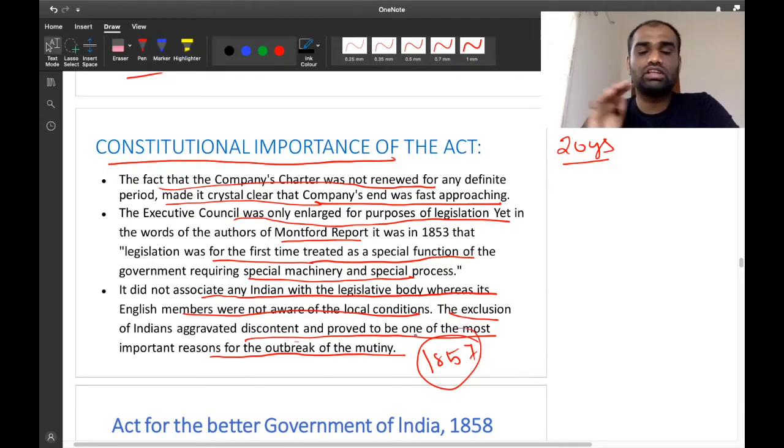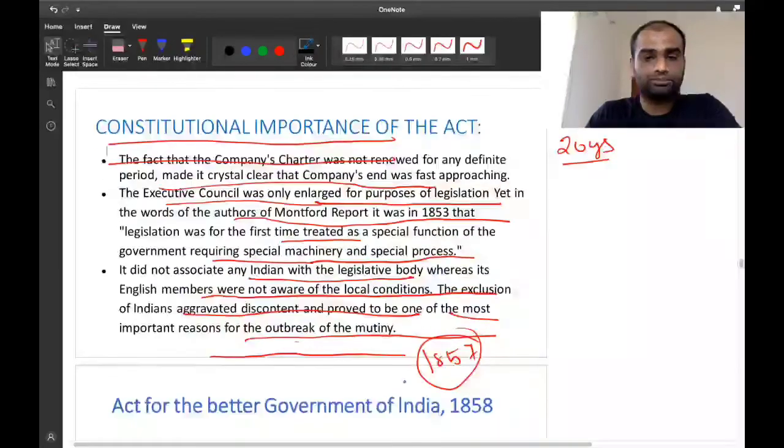Clear. So, one of the major features of the Charter Act of 1853 was that Indians were not appointed to the Governor General's Legislative Council. Since Indians were not included in the legislative council, this created a lot of discontent among Indian people. This also was one of the reasons for the outbreak of the 1857 mutiny. Clear?